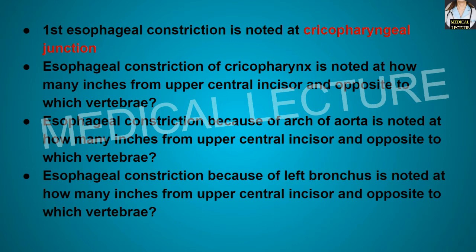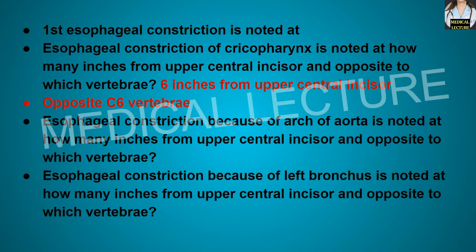Esophageal constriction of the cricopharynx is noted at how many inches from the upper central incisors and opposite to which vertebral level? It is noted at 6 inches from the upper central incisors, and opposite to C6 vertebral level.